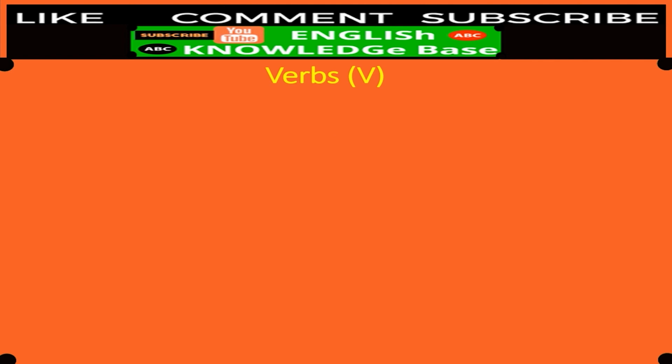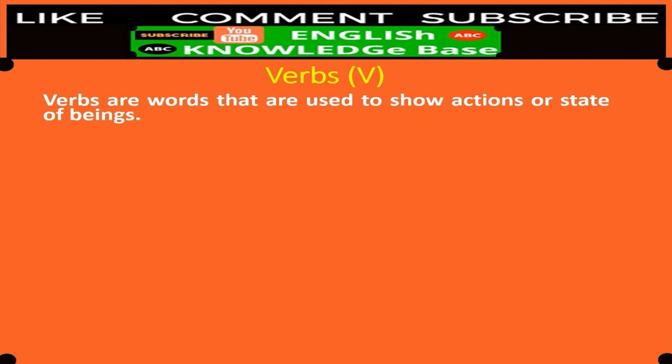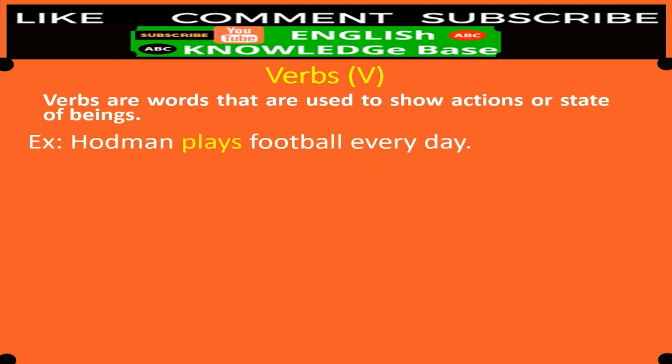Verbs. The letter V stands for verbs. What's the definition? Verbs are words that are used to show actions or states of being. Here we have an example. Hudman plays football every day. Plays. Okay, what does Hudman do? Plays. So here the action verb is play.